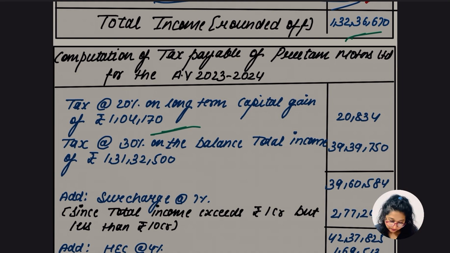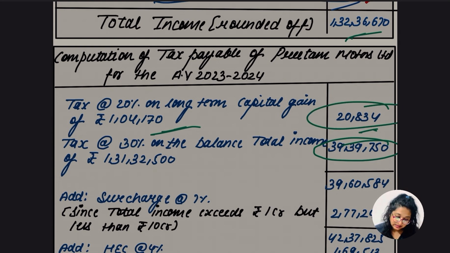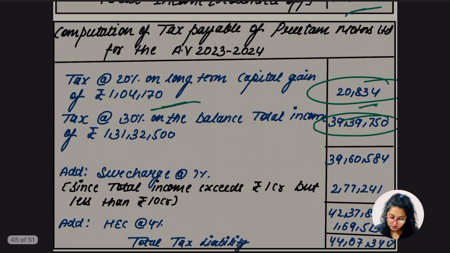So from 132,36,670 we are going to reduce the 104,170. For this we are going to tax at the rate of 30%, so we'll get 39,39,750. For this amount 104,170 at the rate of 20% we will get the tax amount of 20,834. So yes, the tax amount would be 39,60,584.